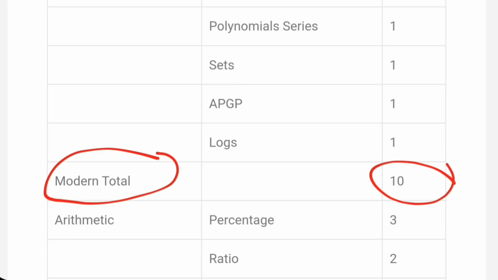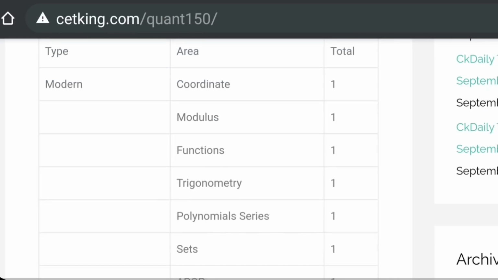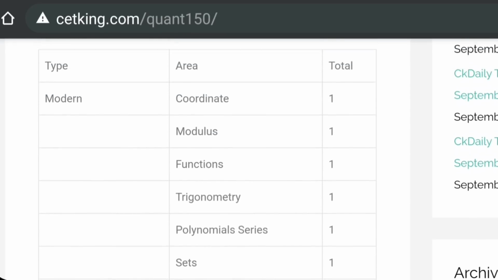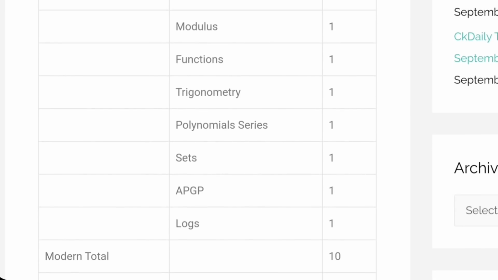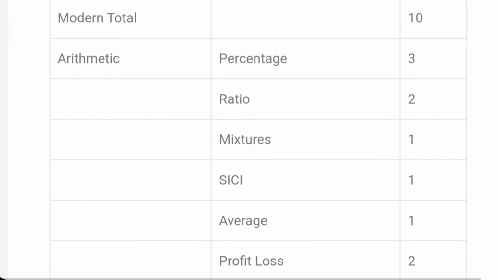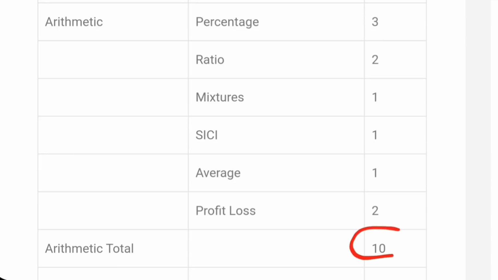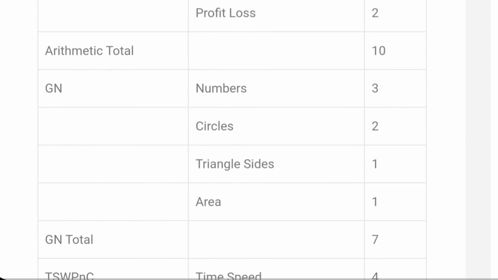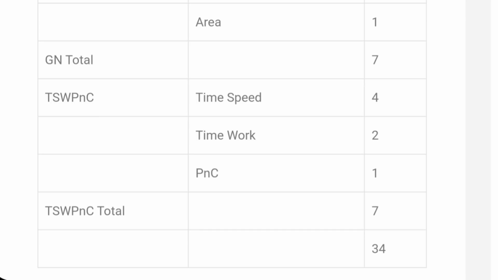Modern maths, if I talk about it, 10 questions were there in the earlier pattern. Coordinate geometry, modulus, functions, trigonometry, every topic I'm assuming one question from each area. Total 10 questions were there. Now it might be 8 or 7 depending on how many questions will come. Same from arithmetic: percentages, ratio, mixture, all the topics, 10 questions. Maybe with the new paper pattern it might be 8. And then geometry, numbers and PNC probability. This is the complete scope.